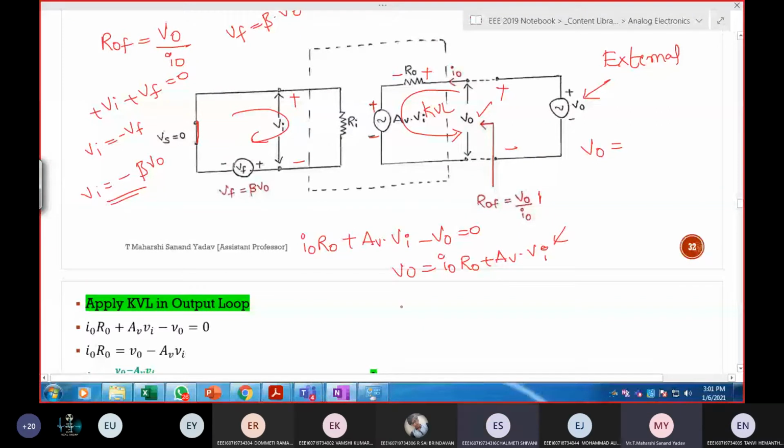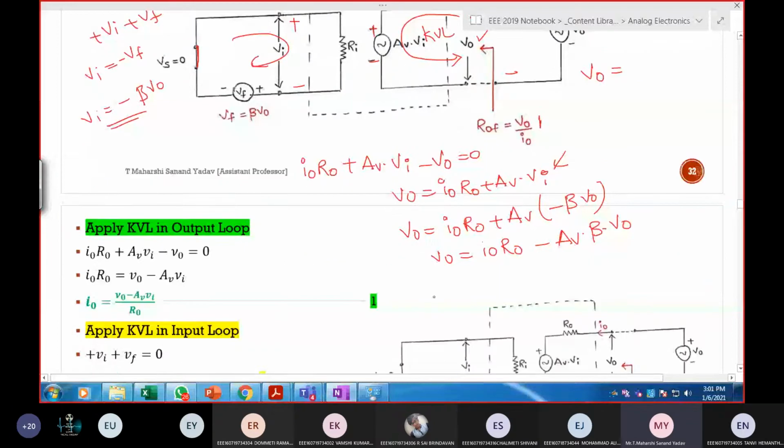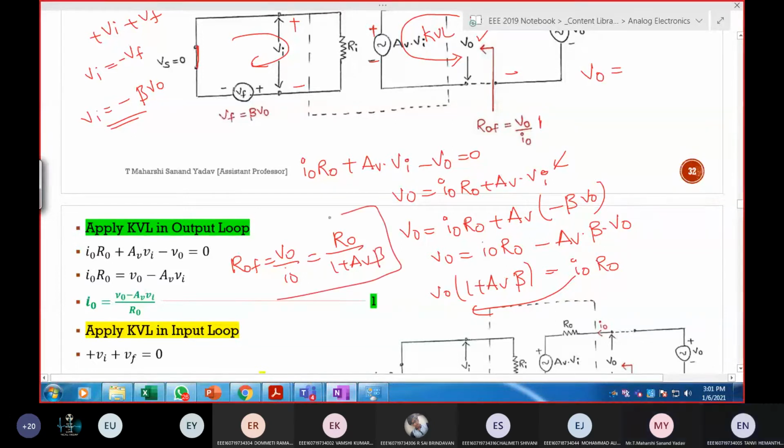So here, instead of VI, can I substitute? Yes, sir. So V output is equal to I out R out plus AV into VI, and VI can be written as minus beta V out. So V out is equal to I out R out minus AV beta V out. Moving V out to the left hand side, this becomes 1 plus AV beta times V out is equal to I out R out. I want ROF. It is defined as the ratio of V out by I out. So this becomes R out by 1 plus AV beta. This is our final answer.